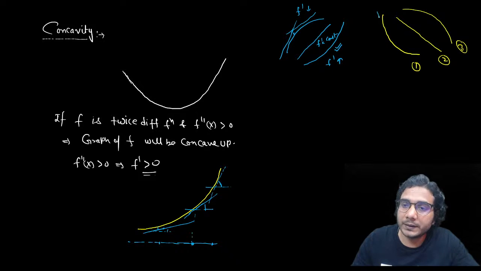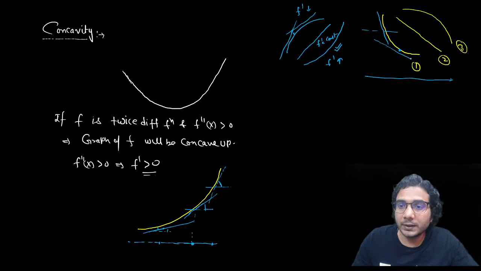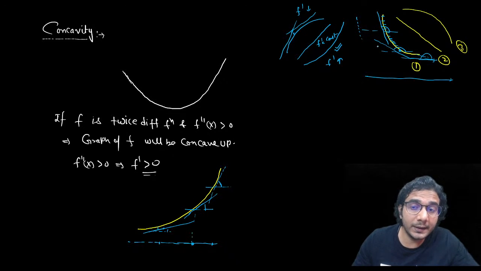So you can see this is the slope for some x. This is the x-axis. If you go ahead, you can see the slope is increasing because theta is increasing. This is the theta with the x-axis. So theta has increased. That means tan theta will increase, right? Again, you can see this angle is increasing with the x-axis. So in this graph, f is decreasing, but f dash is still increasing. The slope is still increasing, okay?